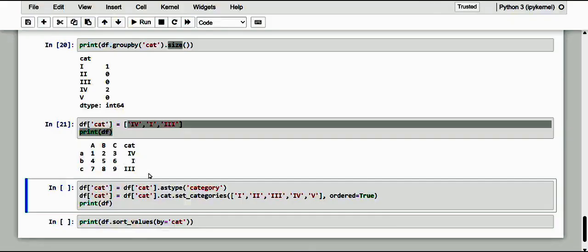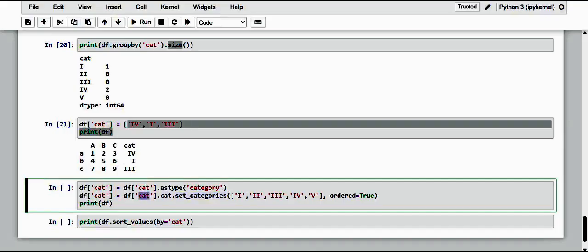First we need to change the data type of the column, turning it into category. For that we have to use astype, and set it for the categories. Then, as in the previous case, if the categories have an order, you can specify the series of categories with their order by using set_categories, launching it from the cat attribute.